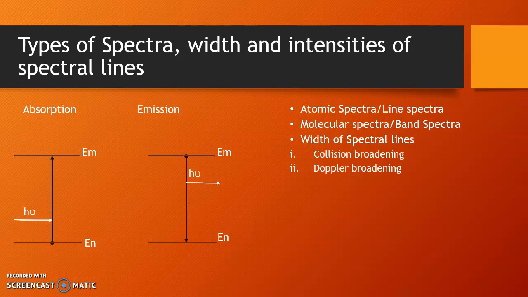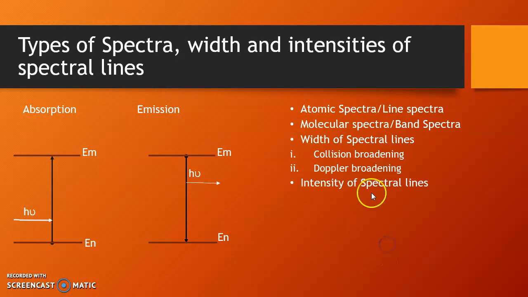Depending upon the direction of motion of the molecule relative to the instrument, the observed frequency becomes either higher or lower than the actual radiation frequency. There is also the natural line width, which is the consequence of Heisenberg's uncertainty principle.